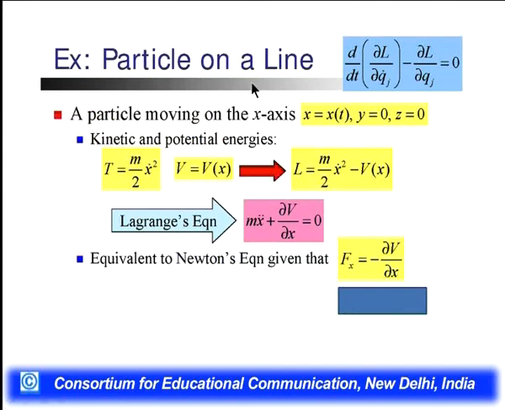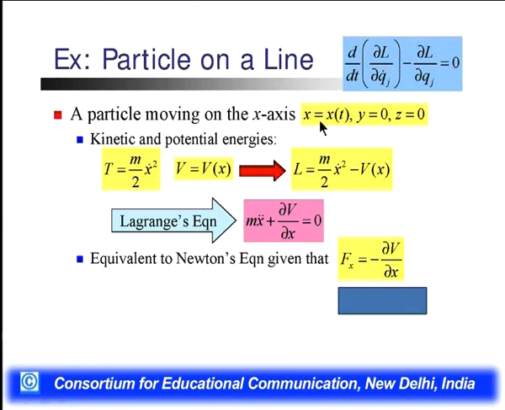Now consider a particle moving on a line, in the x direction. We know the Lagrangian equation: d/dt (∂L/∂q̇j) minus ∂L/∂qj is equal to 0.